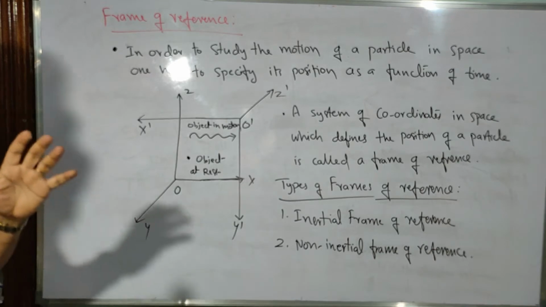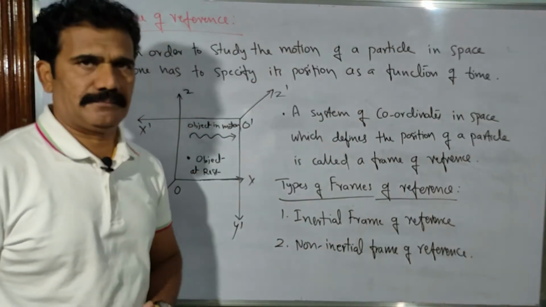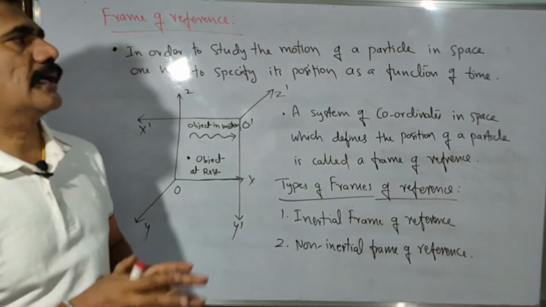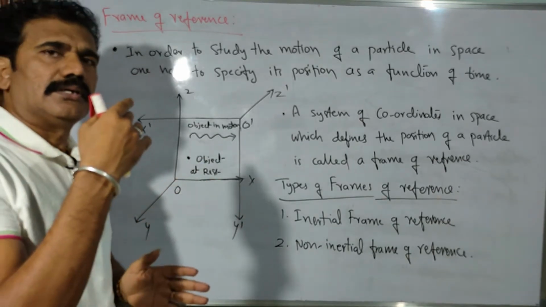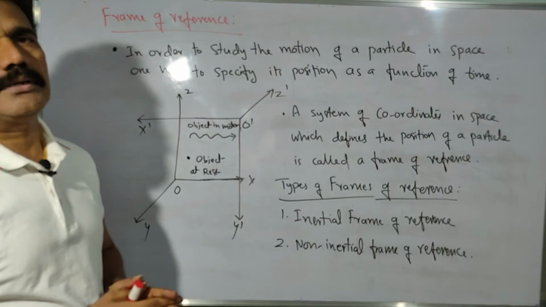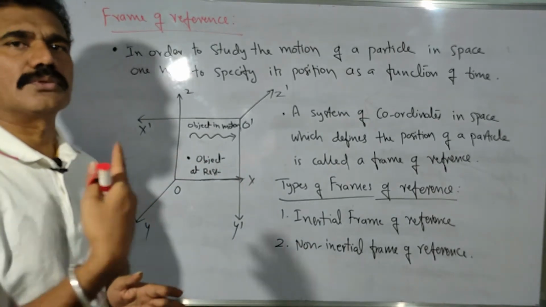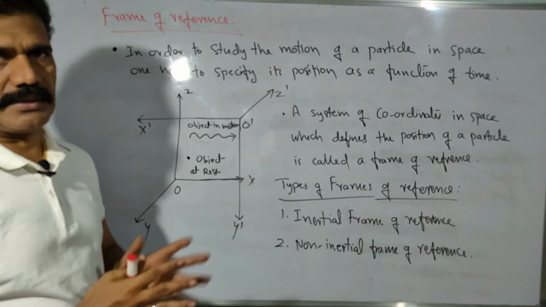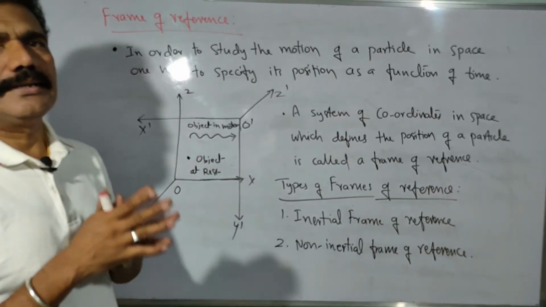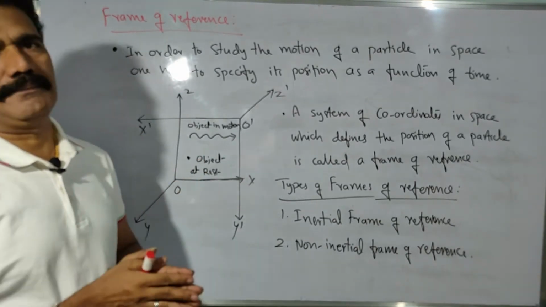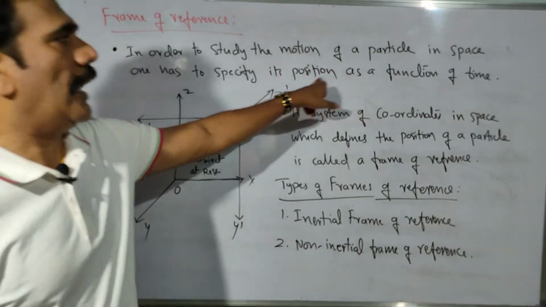As you know, in order to study the motion of a particle in space, one has to specify its position as a function of time. As I told you, in Newtonian mechanics we are not considering things with respect to a particular frame of reference or any fixed observer. But here we have to consider a fixed observer, and with respect to that observer, how the motion or events are happening in space, with respect to time, because you have to say it at any particular instant.